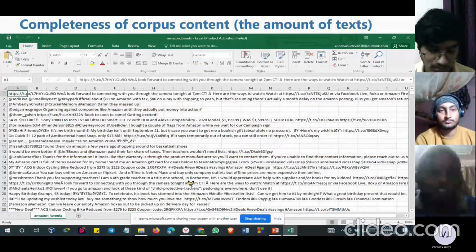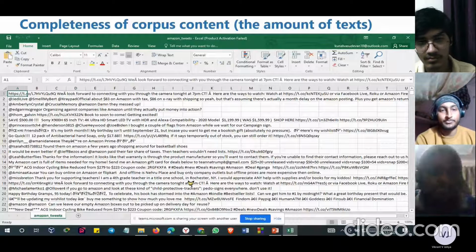So for this program, we have taken data of tweets. We have taken a bunch of tweets, around 1 lakh or 11 lakh data of tweets, and this is the amount of text we have used for the function.